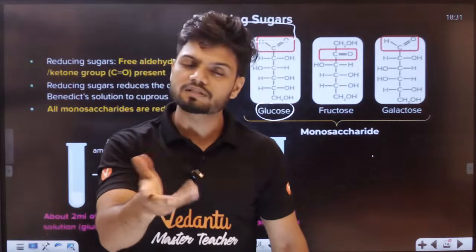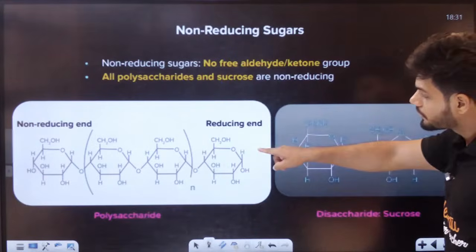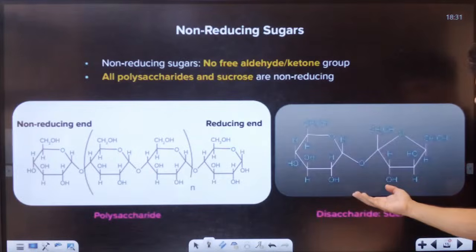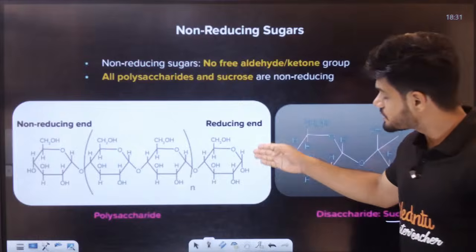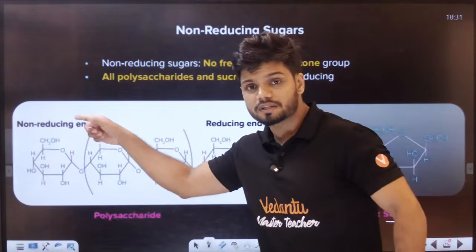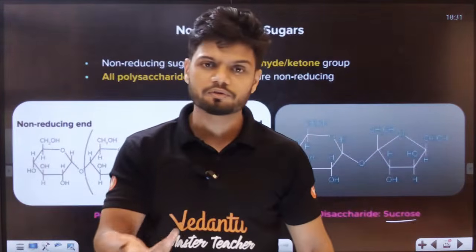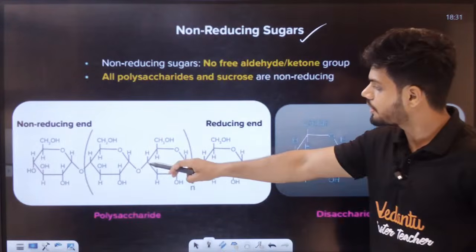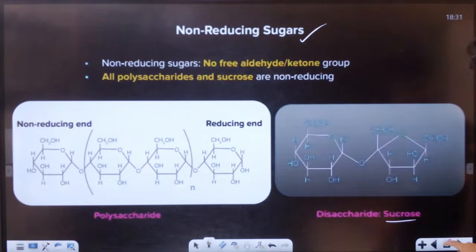A non-reducing sugar will not have this free aldehyde or ketone group. If you see all the polysaccharides, as well as a couple of disaccharides like sucrose, they have a reducing end and a non-reducing end. Because of this non-reducing end, they will not give the brick red color. So these are your non-reducing sugars: polysaccharides as well as disaccharides like sucrose.